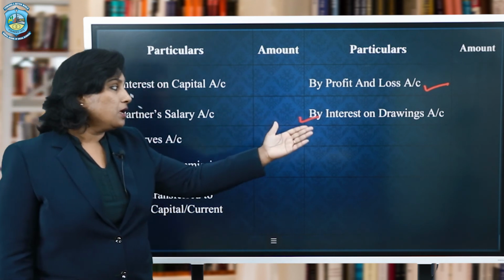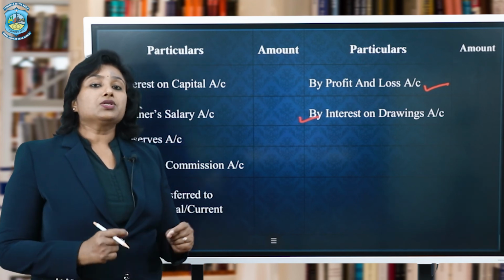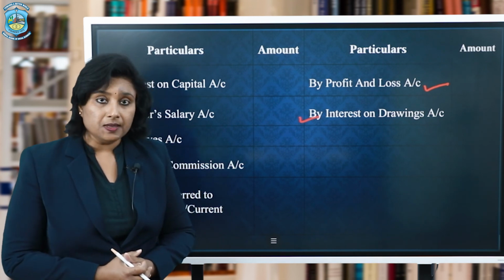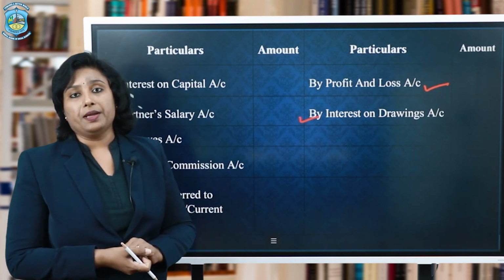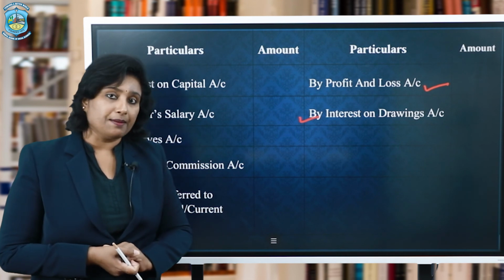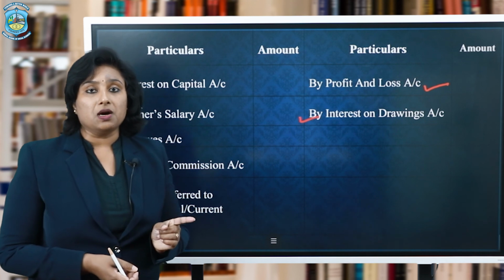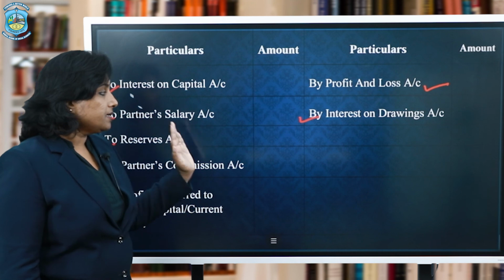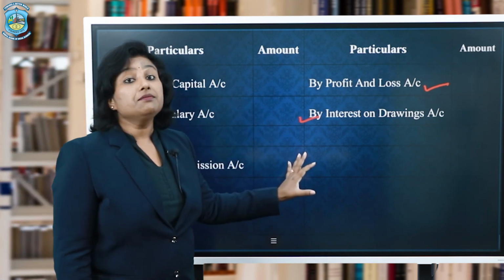And just the opposite for the interest on drawings. That is, for charging interest on drawings or for claiming interest on drawings from the partners, we will pass the entry as partner's capital account debited to interest on drawings, and then we would transfer it to the profit and loss appropriation account, for which the entry would be passed as interest on drawings account debited to profit and loss appropriation account.